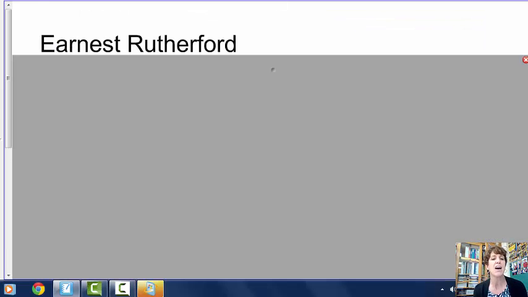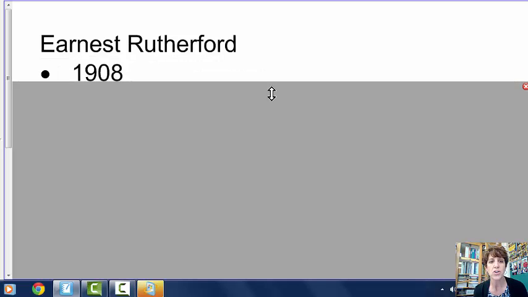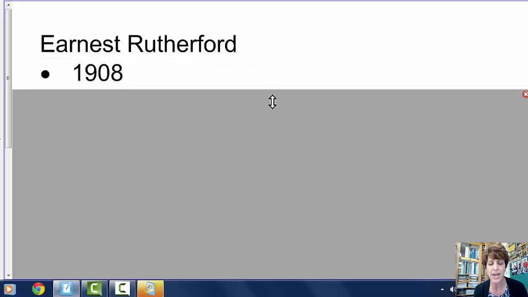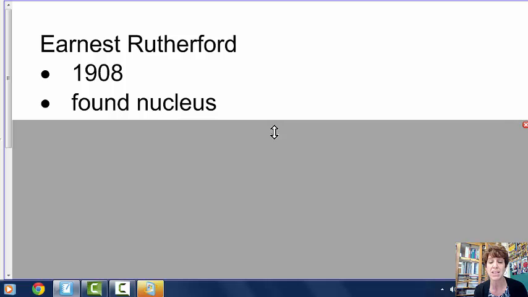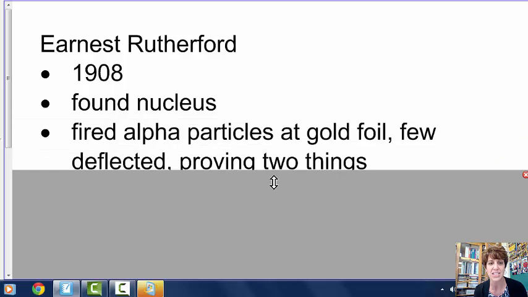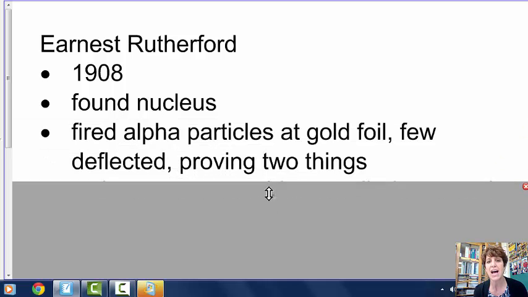All right, next thing, our next scientist, Ernest Rutherford. So Ernest, this is now in 1908, so just like 10 years after our last guy, he found the nucleus, and I really, really love his experiment. I'm going to act it out in class for you guys. He fired alpha particles. So alpha particles have a mass of 4, and they have 2 protons. So basically it's a helium nucleus, and it's positive. And he would fire them at gold foil.